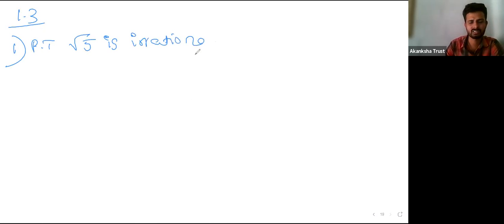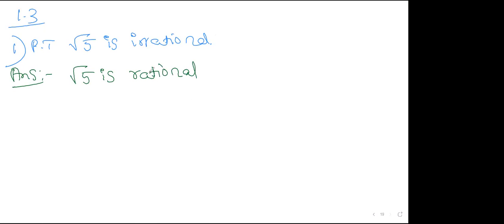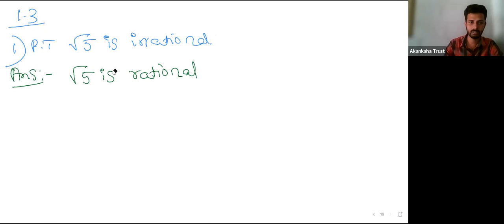In your exercise 1.3, problem number 1, they're asking to prove that root 5 is irrational. You just have to follow the same procedure. What is the first step you have to take? Consider root 5 is rational. That means we have to consider the contrary statement.